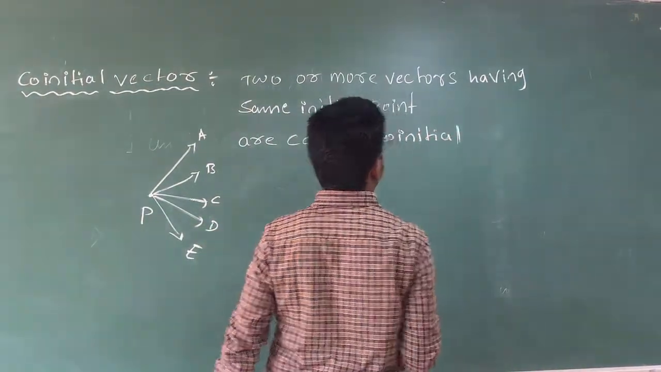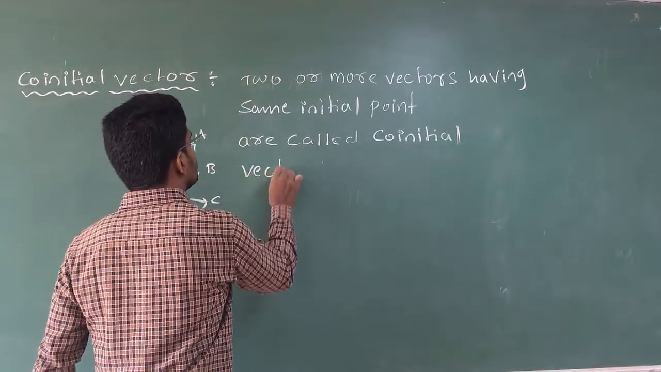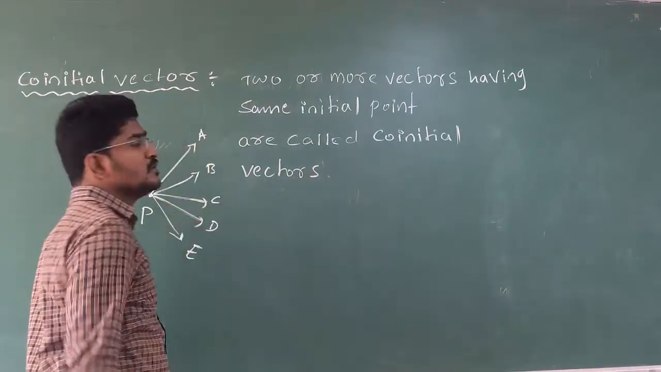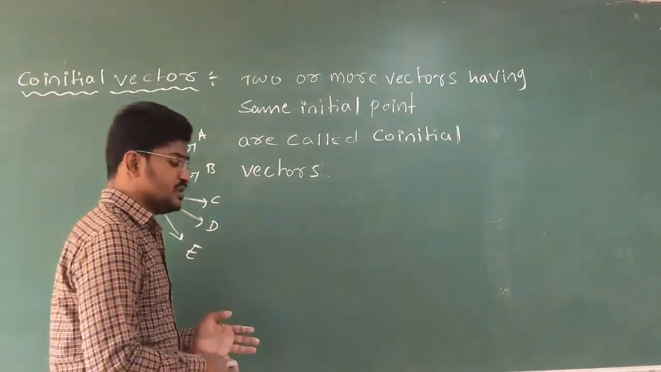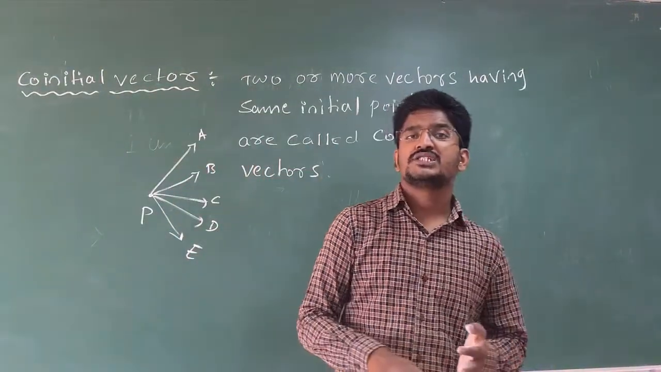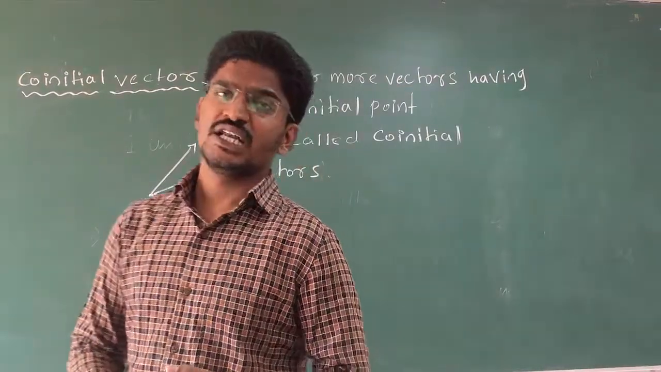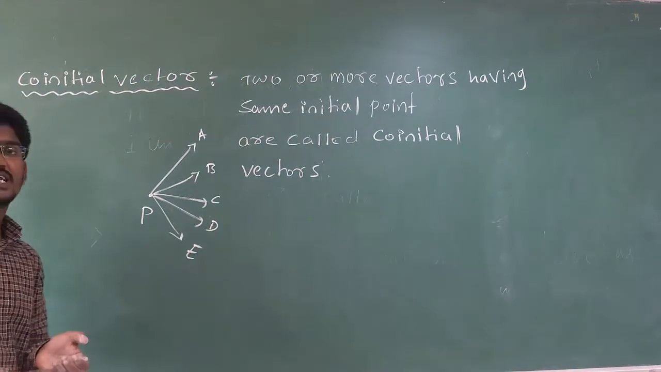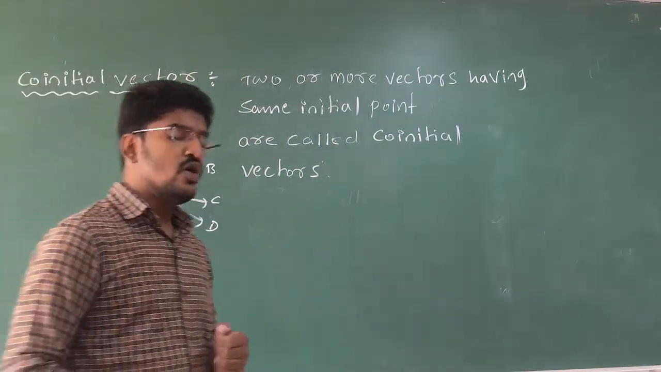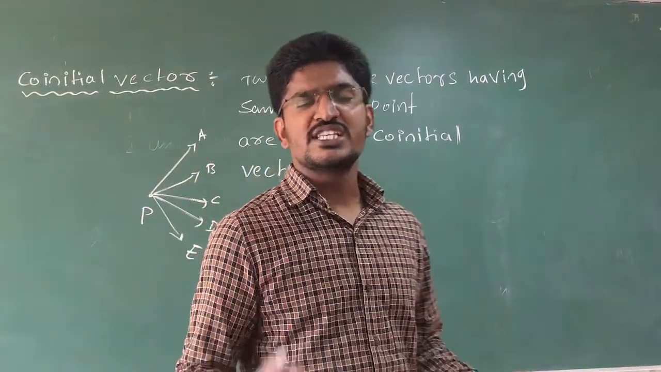Co-initial vectors. Clear? So now you have understood some of the definitions. They are position vector, zero vector or a null vector, unit vector, and co-initial vector. Clear, students? You also know what is scalar and what is vector.